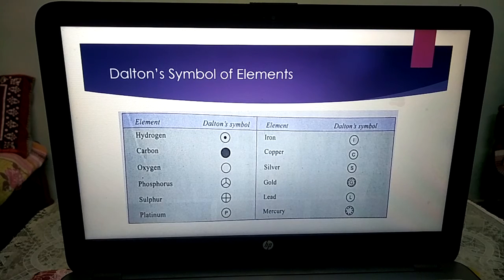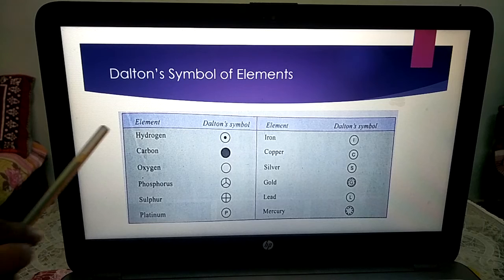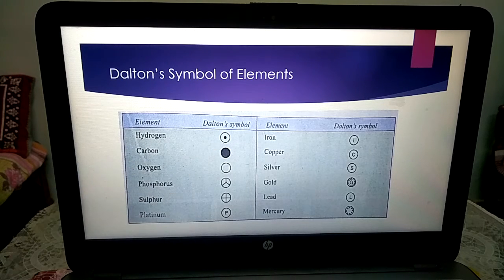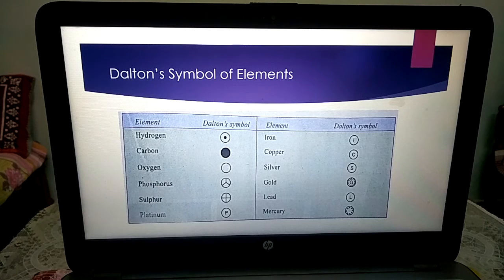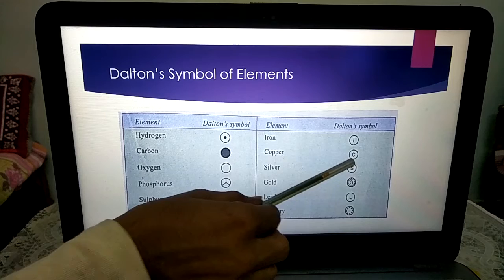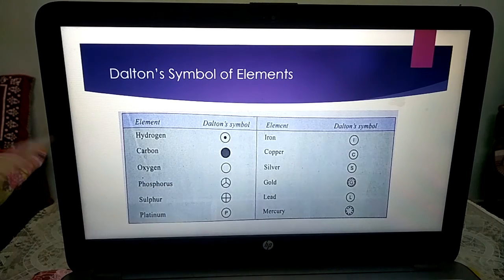Now see, how did Dalton give the symbols? For hydrogen a circle and dot, for carbon a fully black dot, for oxygen a simple circle, for copper a circle with C in between, for iron a circle with I in between. In this way, he gave symbols to each and every element.